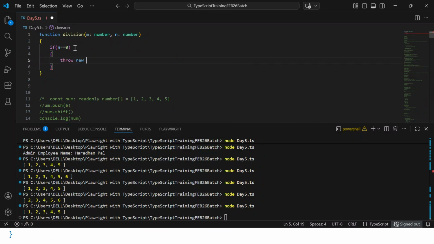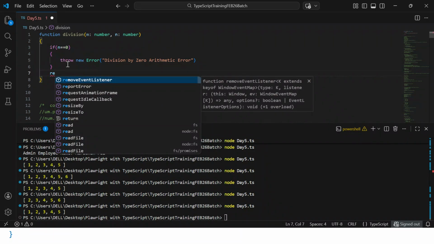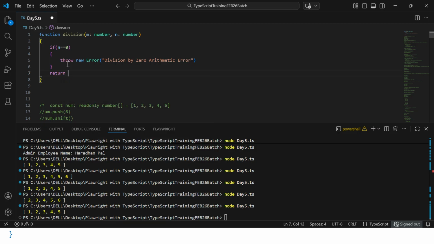So new Error, and here I can define: division by 0 arithmetic error. That is the arithmetic problem mostly, and otherwise it will return m divided by n. That's all. Now this is the method I have written.